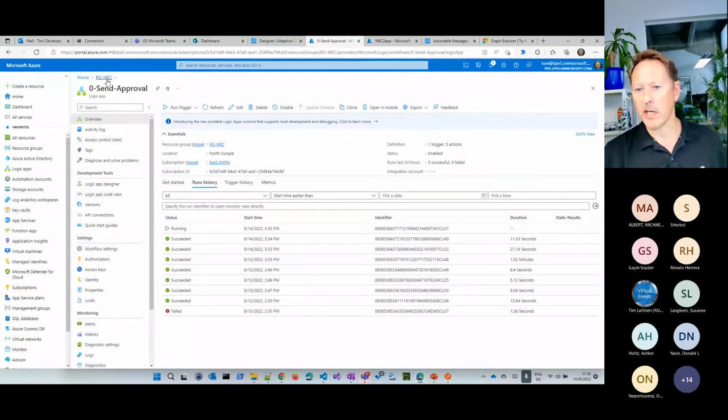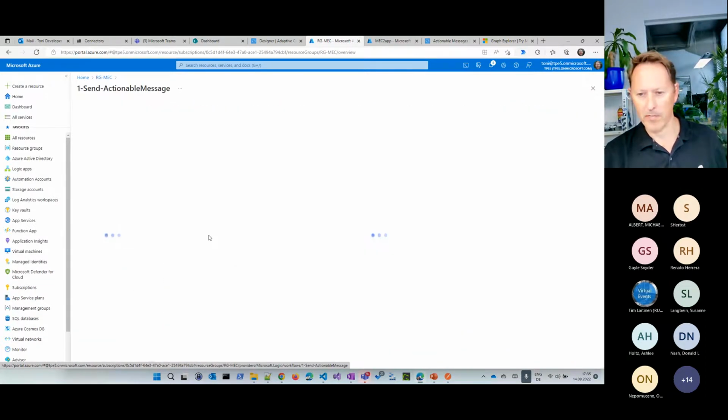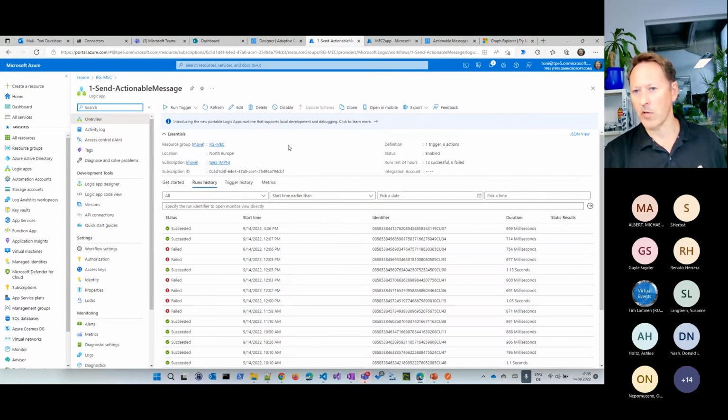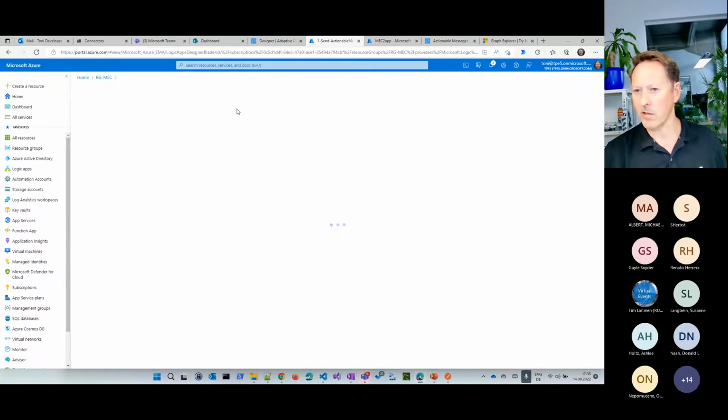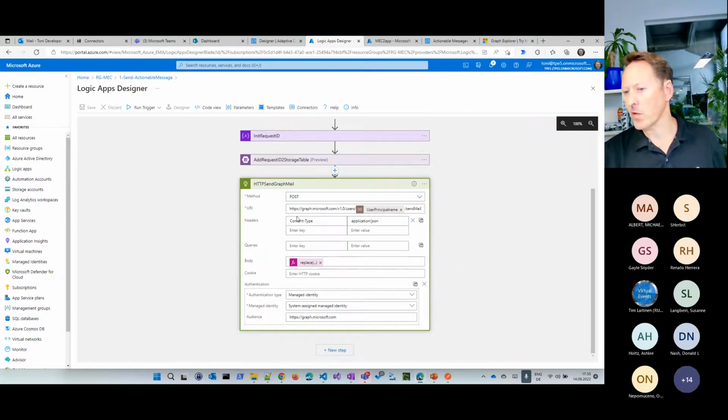And now comes the second part, or actually the third demo here, which is sending your own actionable message. And for this, we have an extra flow here. Let me show you what this flow does. It does not use the ready-to-use connector. In that case, we are sending our own card. So basically, we are now using the Microsoft Graph application with the same method what we saw before in the first step here, where we say we send an email from this mailbox, and the body here is our actionable message, which we can define as we want it.